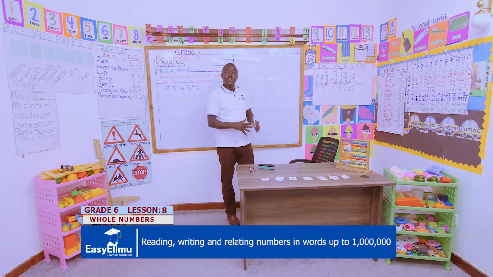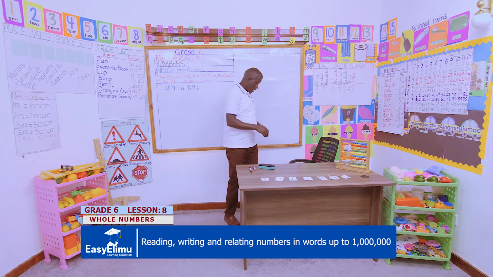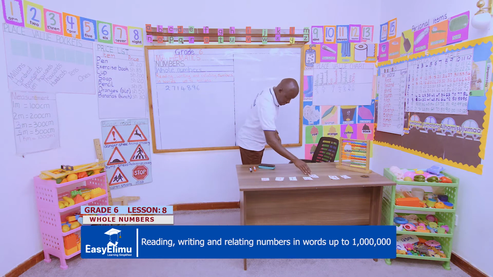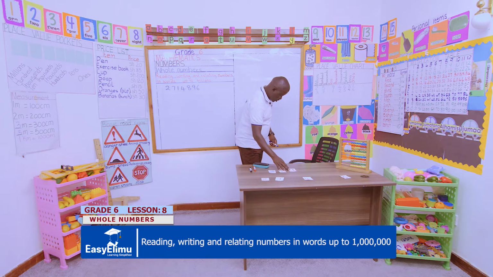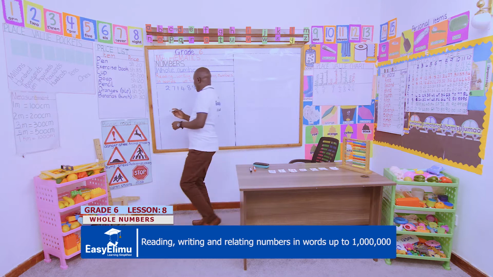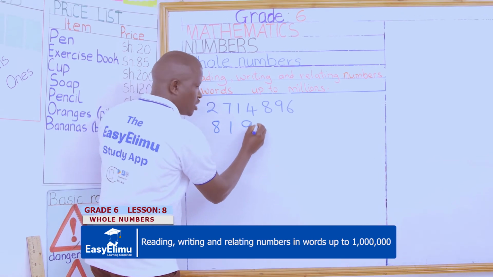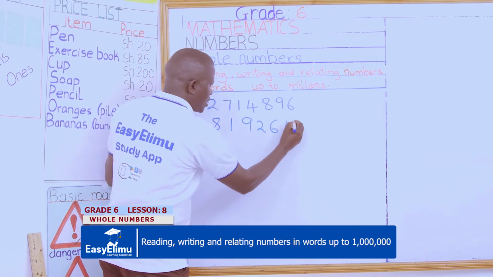I would like us also to jumble again. We rearrange them to come up with another 7-digit number, and the number that we are coming up with will start with 8. So as you arrange, 8, we have 1, we have 9, we also have 2, we also have 6, we also have 4, and we also have 7. These are numbers that we have rearranged from the previous number that we had. So we have formed another 7-digit number. After we have rearranged, we have 8, 1, 9, 2, 6, 4 and 7.